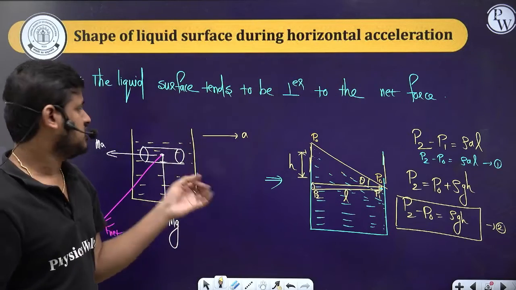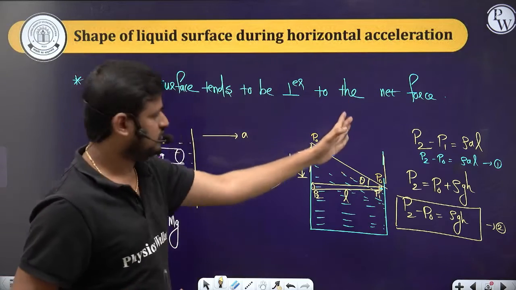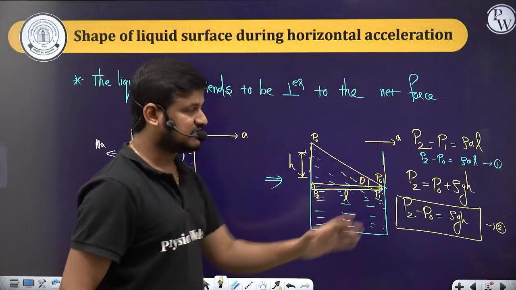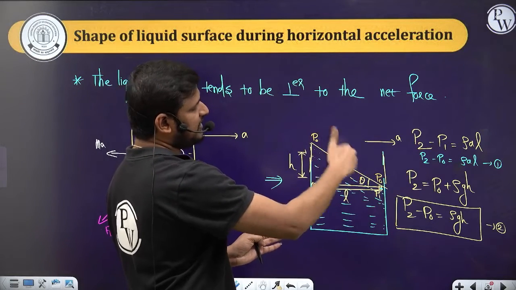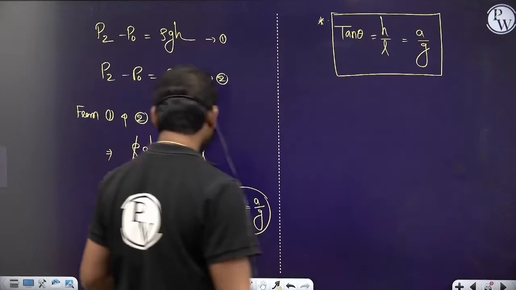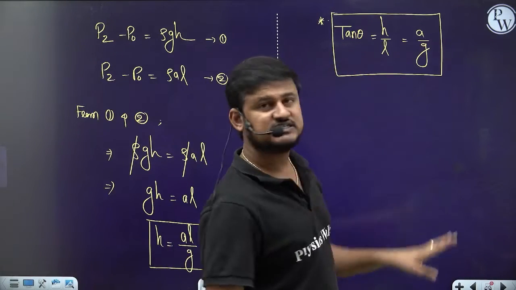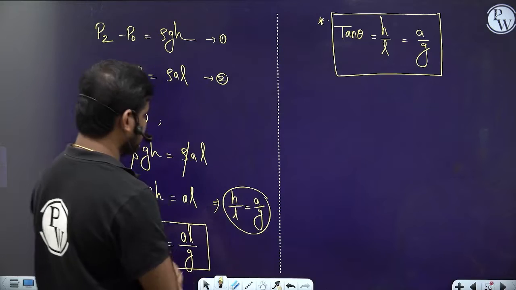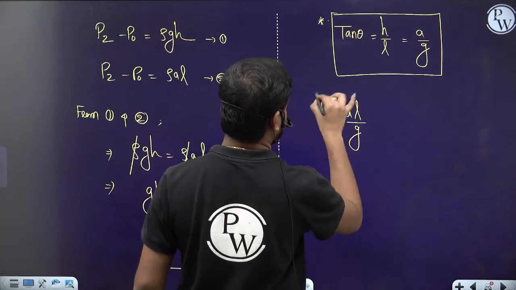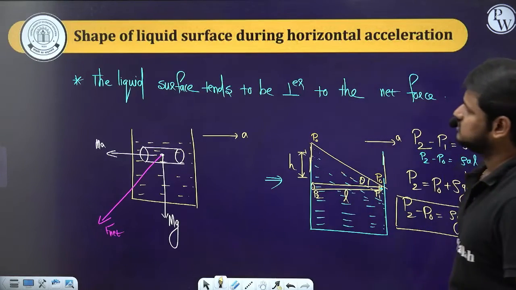What is the shape of the liquid surface during horizontal acceleration? Very, very important. First, the liquid surface tends to be perpendicular to the net force. So if the liquid is accelerating horizontally towards the right, the total liquid will be tilted to the left to some height H. What is that height, sir? It is AL by G. And what angle of inclination does it make? Tan theta is equal to H by L is equal to A by G. Okay, so H is equal to AL by G. Clear? Chalo, done.